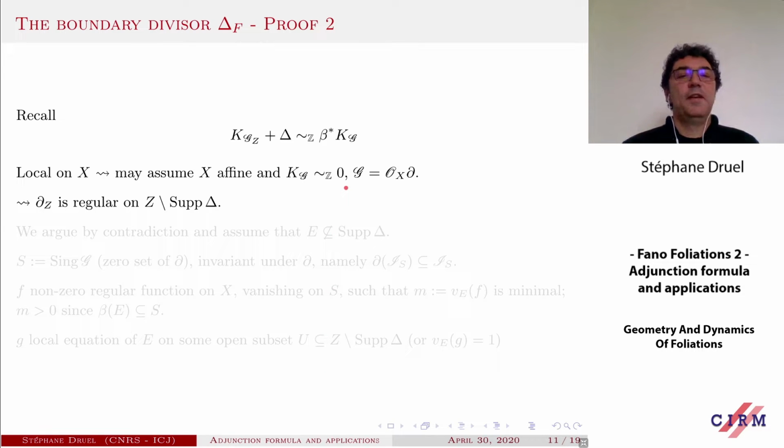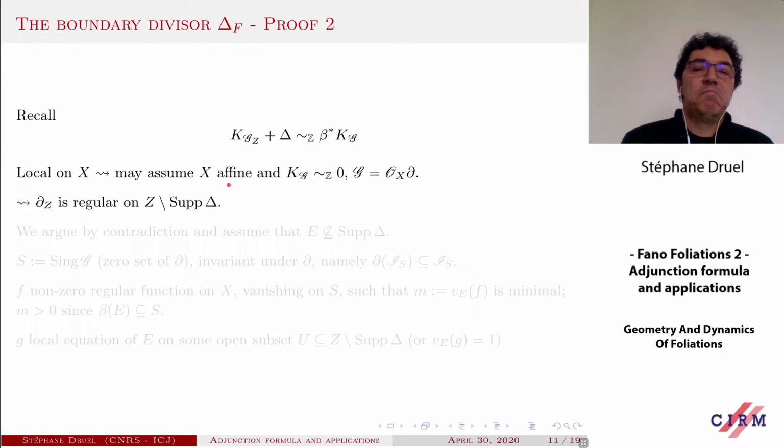Now suppose that the rank is 1, and recall that we proved an adjunction formula like this. The canonical class of G_Z plus something effective, delta, is the pullback of K_G. If you think about it, our statement is local on X now.